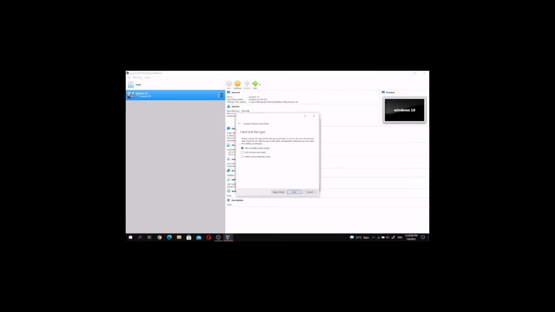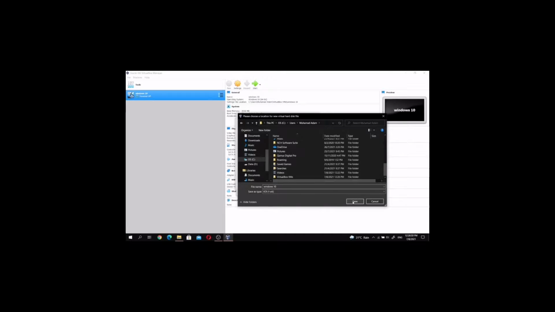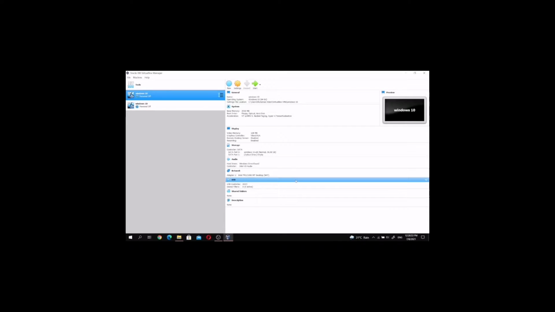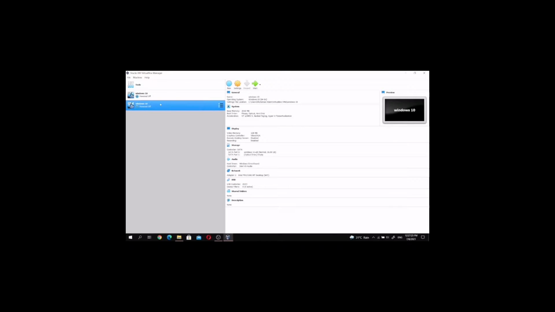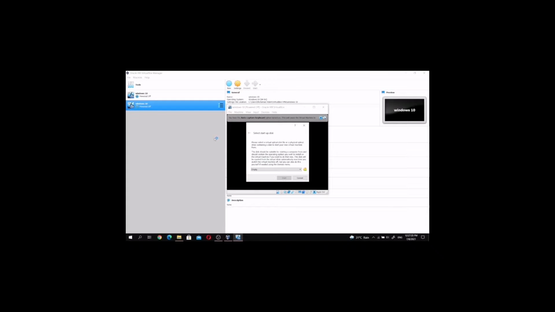Choose the hard disk file type, that is VDI, virtual disk image, and locate the storage on physical hard disk. Select a location to save this file and save. Then click the Windows 10 at the left side and click Start button and wait for it to pop out.